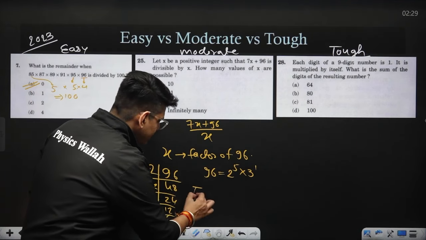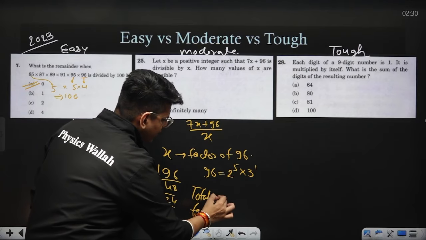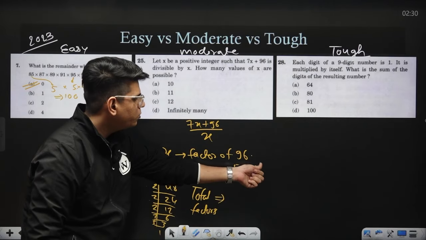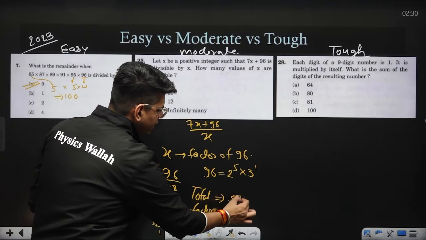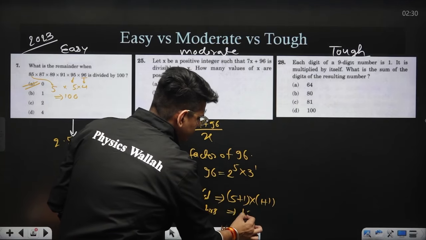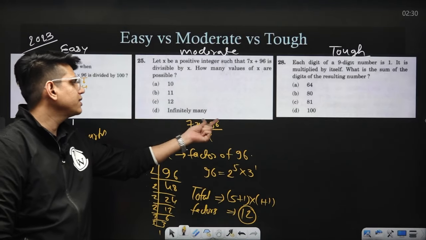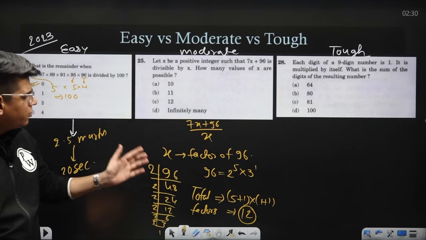So total factors are the power plus 1 into power plus 1. So 5 plus 1 into 1 plus 1. This is nothing but 6 into 2, which is 12. So there are 12 such values of x for which 7x plus 96 is divisible by x.